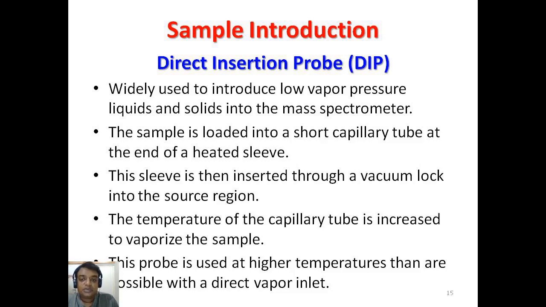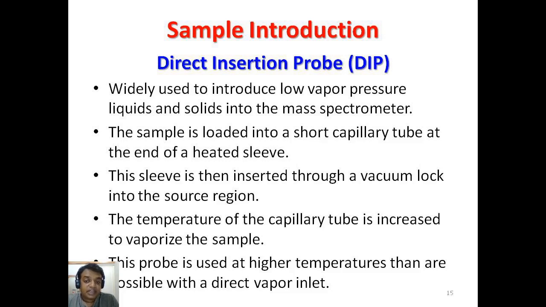This sample is loaded into a short capillary tube at the end of the heated sleeve, and this heated sleeve collects the mist of the liquid, and this mist of the liquid then reaches the electron bombardment area. This sleeve is then inserted through the vacuum lock into the source region. Okay, so when you insert a mist of the compound, for a fraction of a second the valve would be open, the compound would be released inside, and automatically the valve would be shut off, and this compound only reaches directly towards the electron bombardment area.